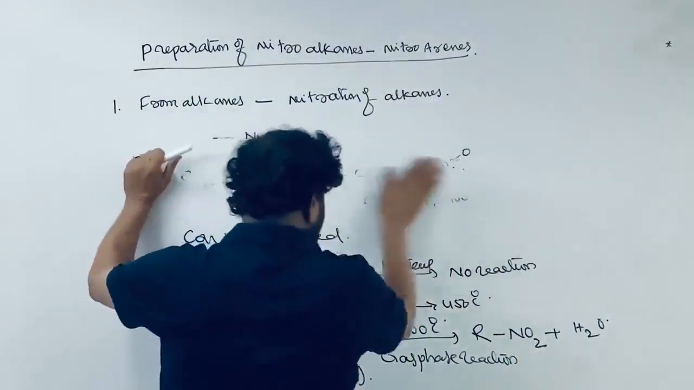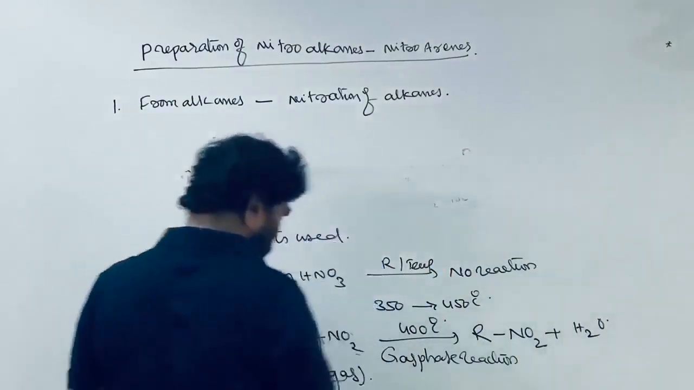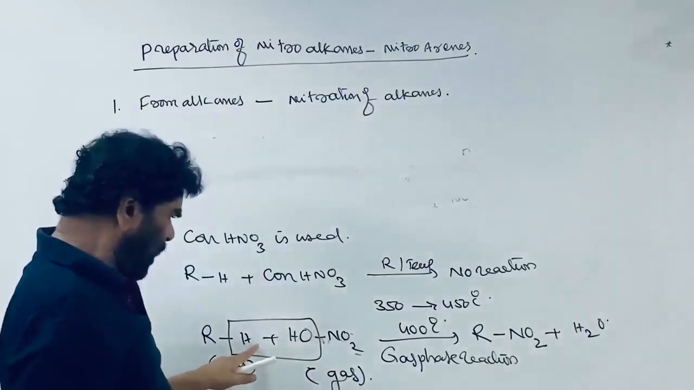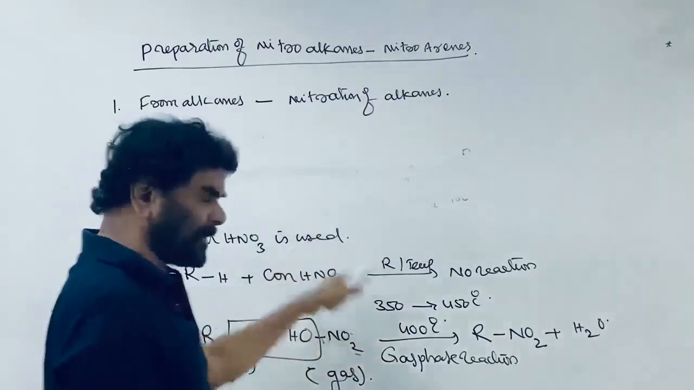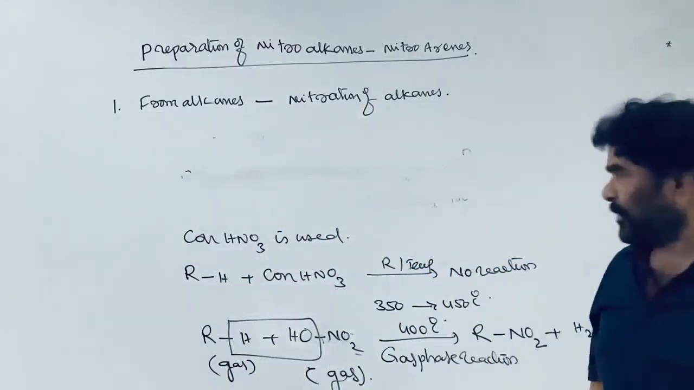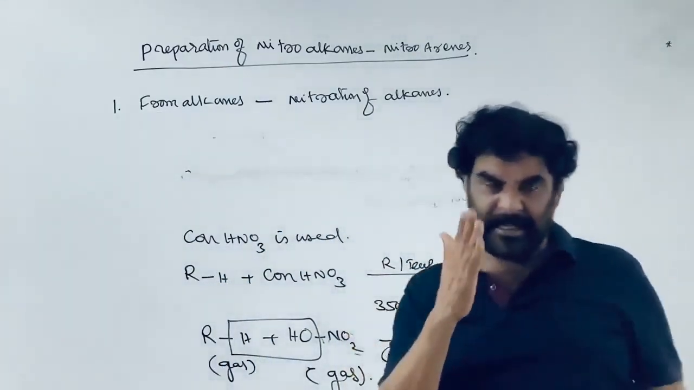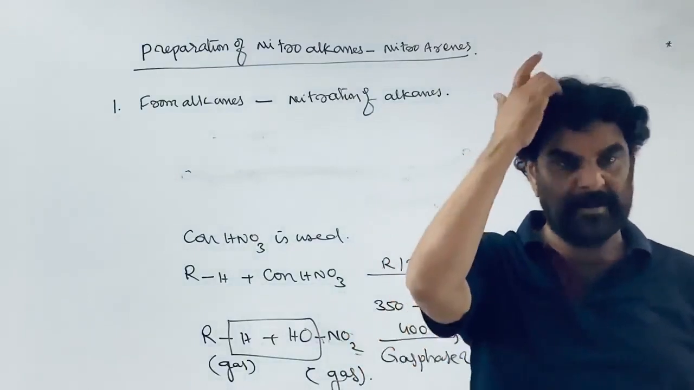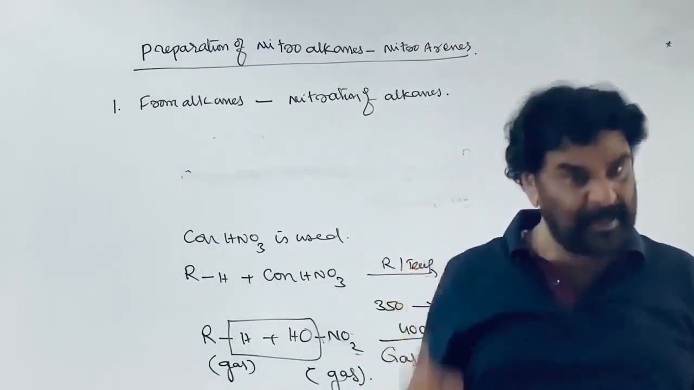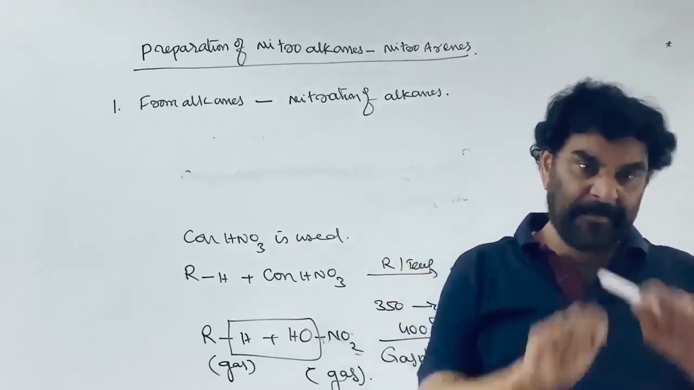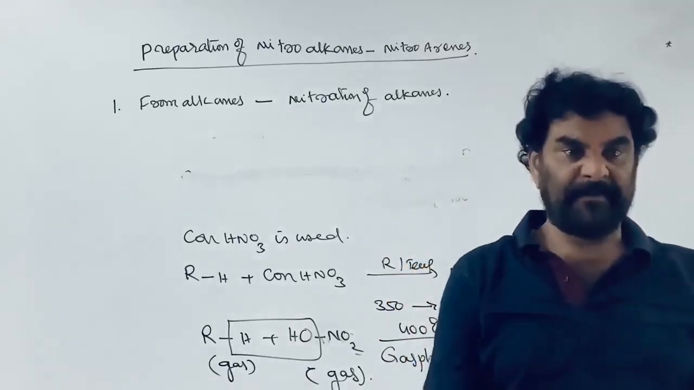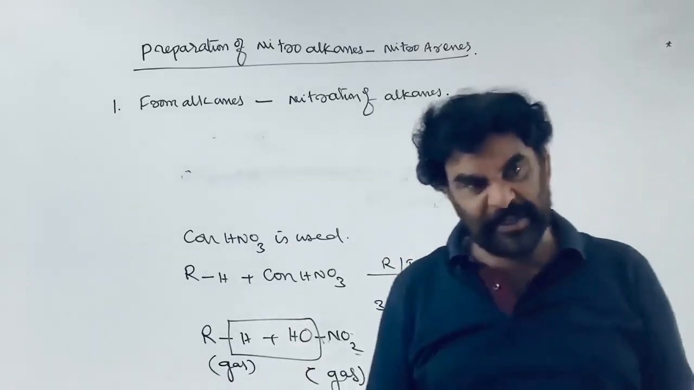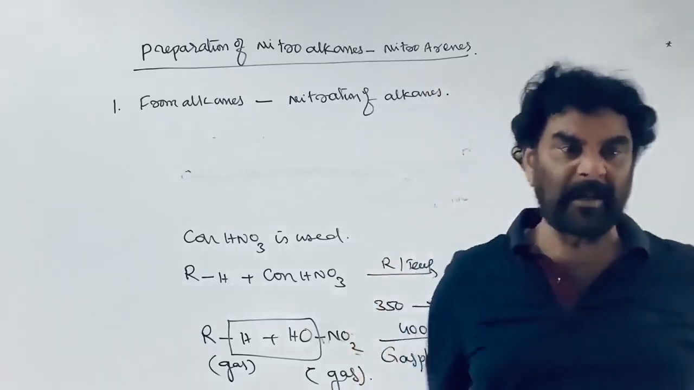Now the procedure is very simple. The problem here is that nitric acid is an oxidizing agent and high temperature conditions are used. During this process, what happens? There is a possibility of the breaking of the C-C bonds, carbon-carbon bonds. Due to the breaking of the C-C bonds, fragmentation takes place. That is the disadvantage of this procedure. If fragmentation takes place, smaller nitroalkanes are formed.